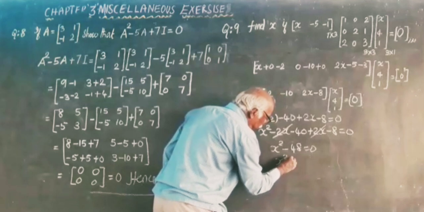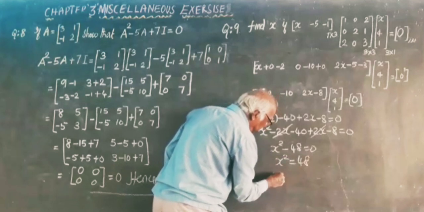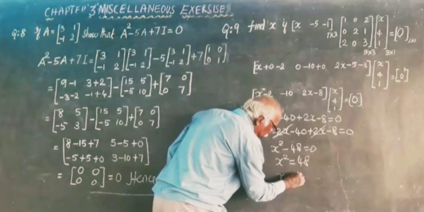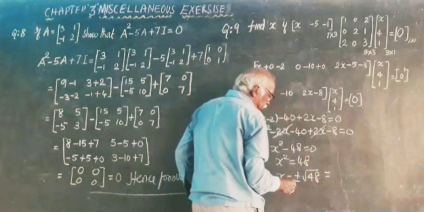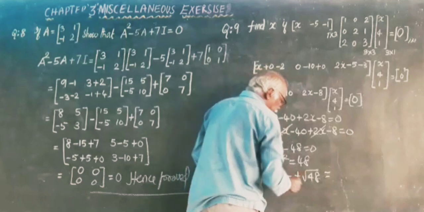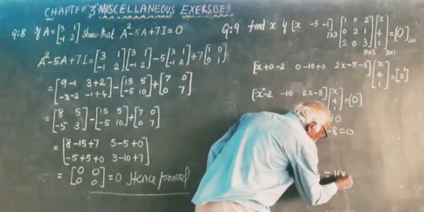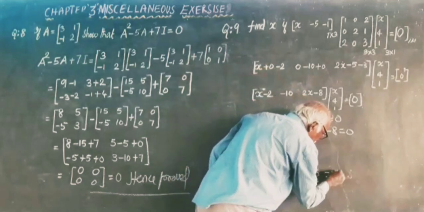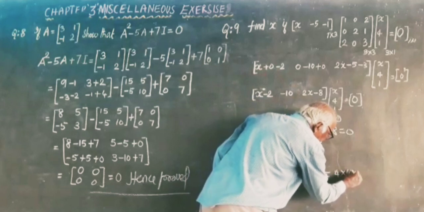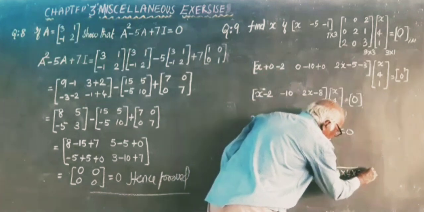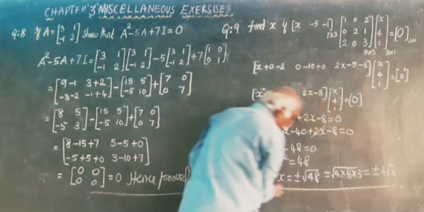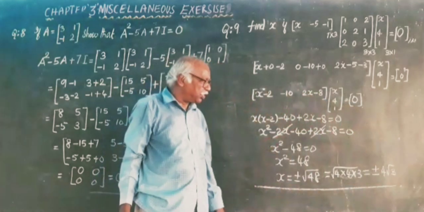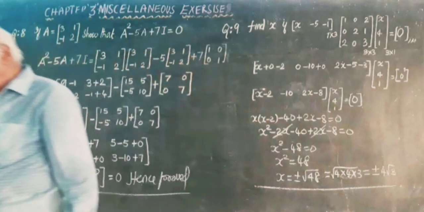x square equal to 48. x is equal to plus or minus root 48. This root 48 can be written as 16 into 3, or 4 into 4 into 3, is equal to plus or minus 4 root 3. x is equal to plus or minus 4 root 3 is the answer.